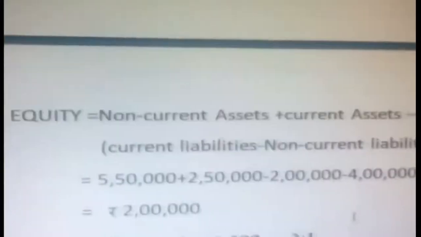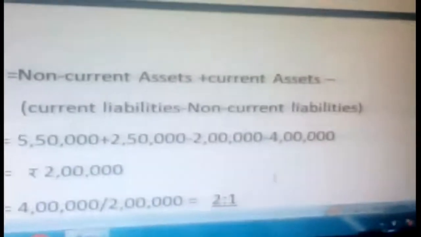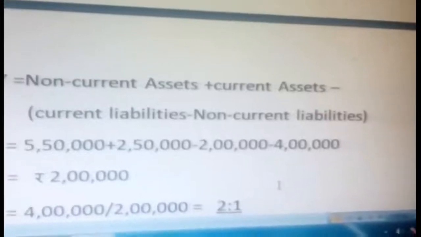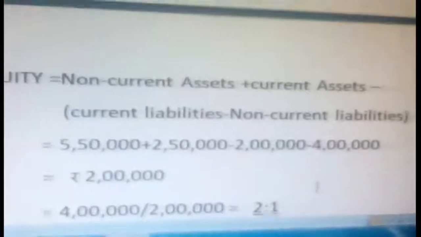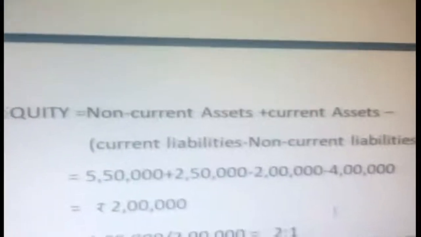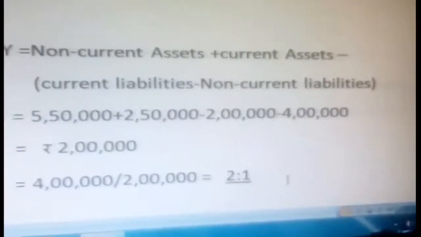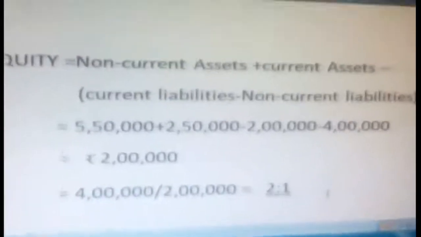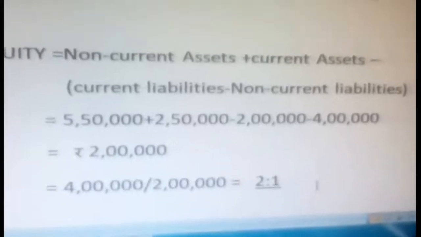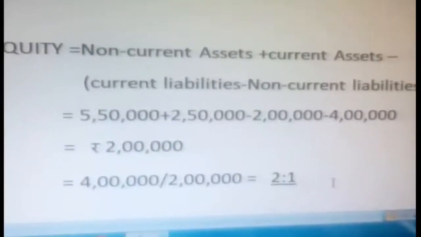Now equity: non-current assets plus current assets minus current liabilities minus non-current liabilities. We have to substitute all. We already know non-current assets, which we just got from the information. Then current assets 2 lakh 50, then current liabilities 2 lakhs from the problem, then non-current liabilities, which we just got as 4 lakhs. So 5 lakh 50 plus 2 lakh 50: 5 plus 2 is 7, and 8. Then you deduct 2 lakhs and 4 lakhs, which becomes 6. So now you get 2 lakhs. The final answer is 2 lakhs.